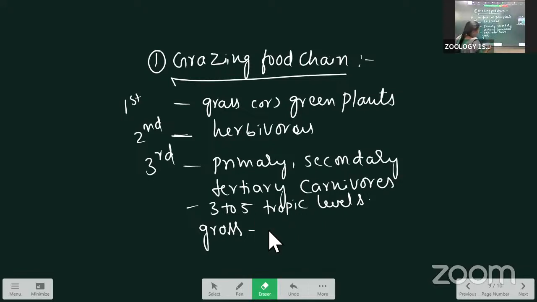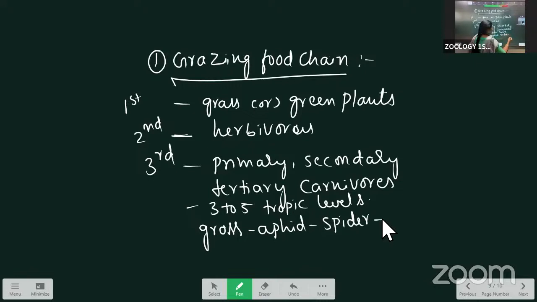Aphid. Spider. Small birds. Hawk. Here, like this, the 5 trophic levels are there.